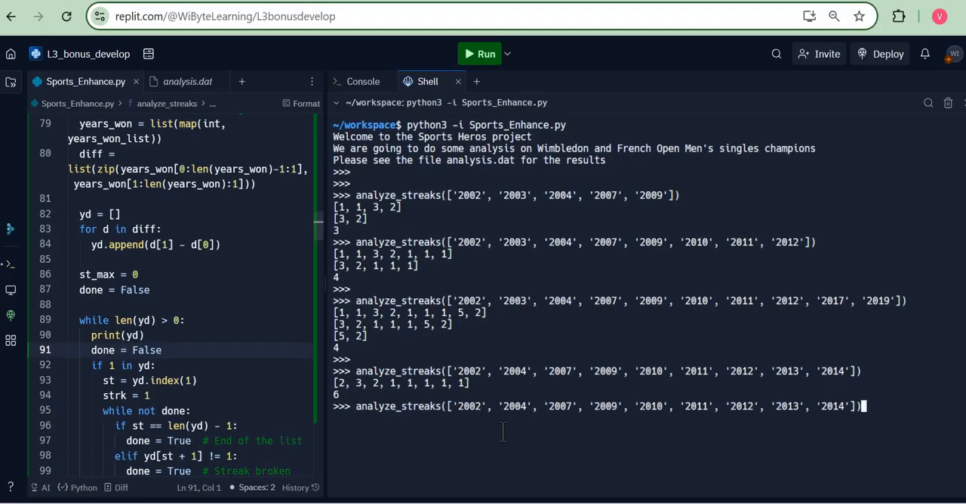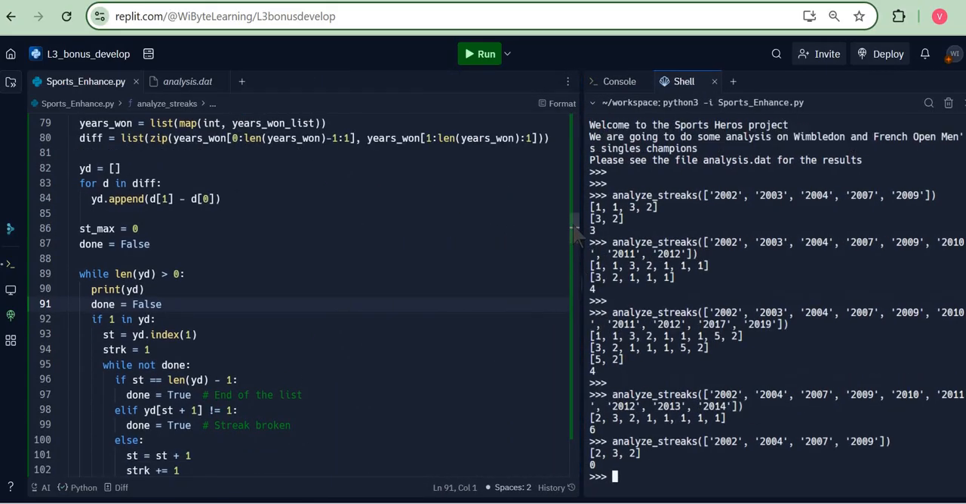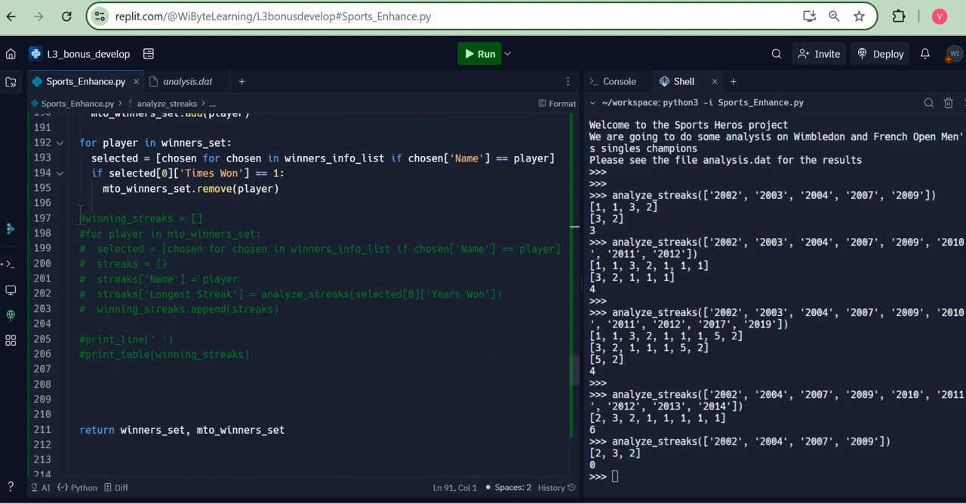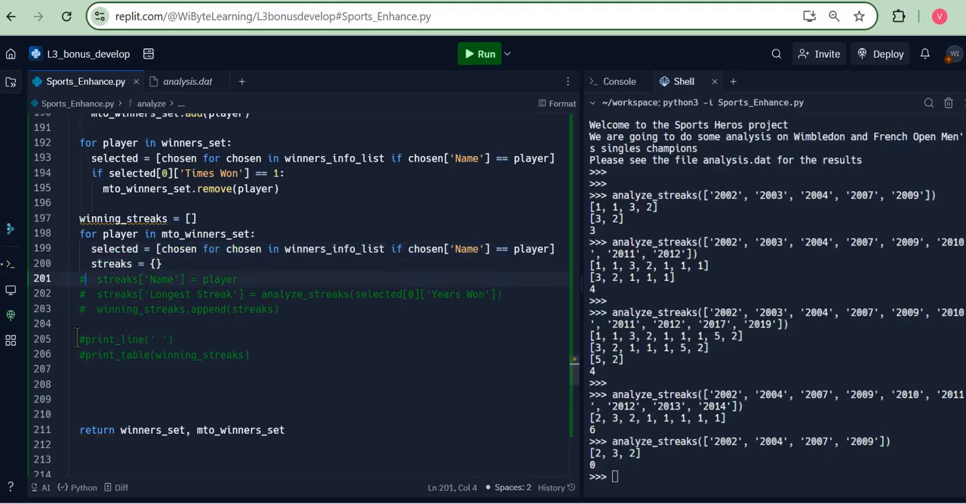Let's also analyze this for a situation where there is absolutely no streak. So for instance, let's say something like this. Now, this is a commendable achievement, by the way, but there's no streak here. So 2002, 2004, 7, and 9, I find that there is no streak. So basically, this is doing the job for me. Quite nice, the code, quite interesting, the logic here.